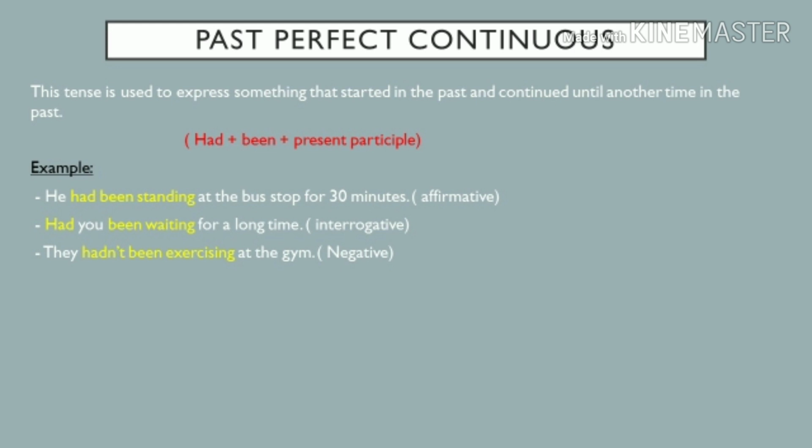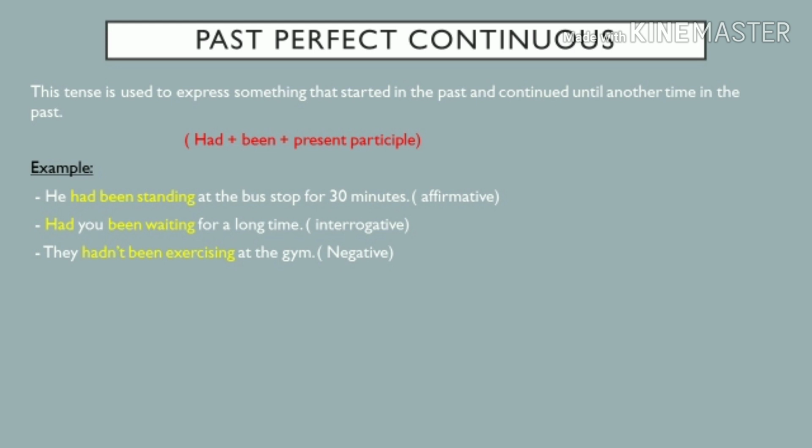We have three examples. Affirmative one, he had been standing at the bus stop for 30 minutes. Here the time started, for example, at 8 o'clock and he stayed until 8:30, so 30 minutes. Had you been waiting for a long time? Here we have an interrogative form. They hadn't been exercising at the gym. Here we have a negative form.